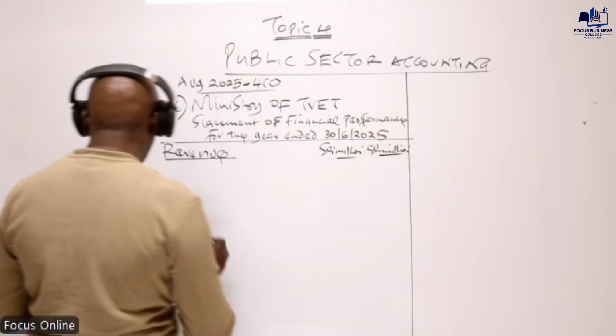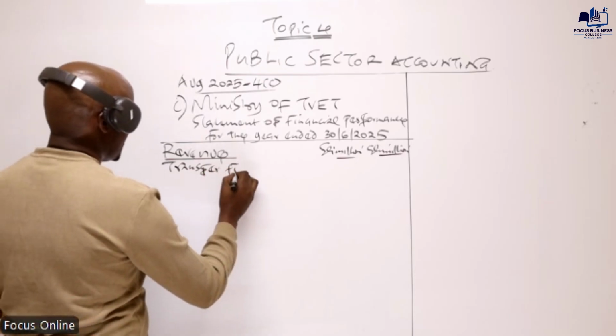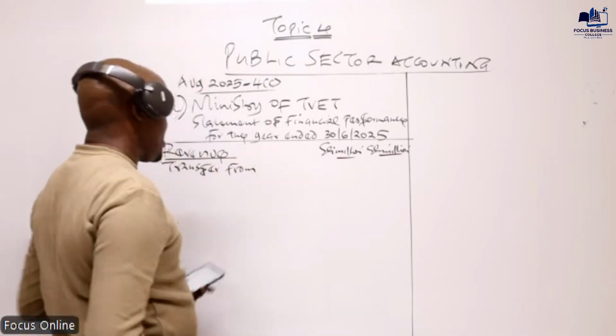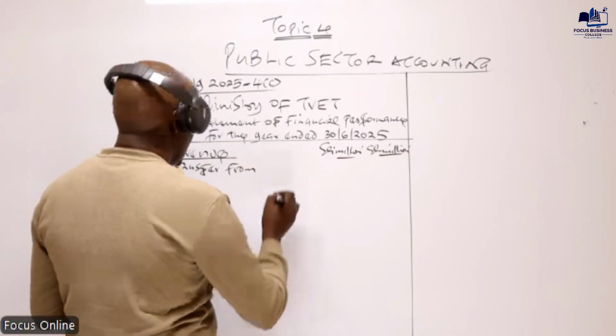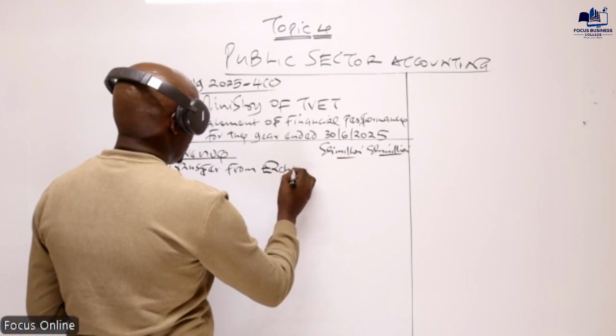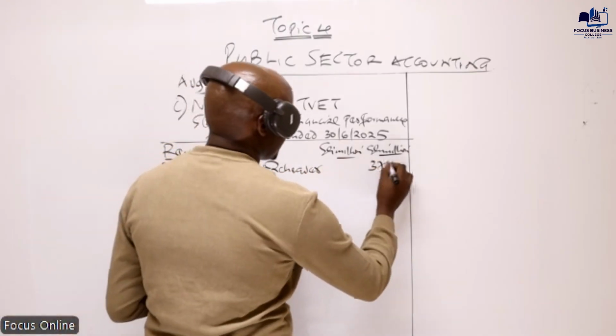They are given in millions of shillings. In other terms, I've referred to this as budgetary appropriation. The transfer from the exchequer is 750.